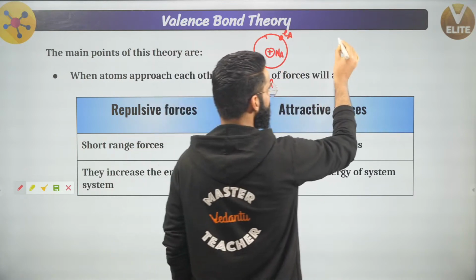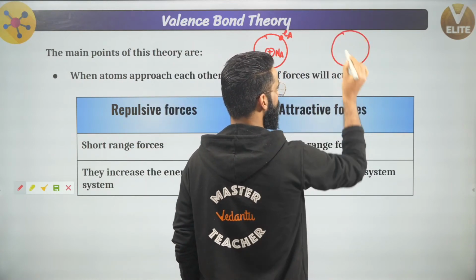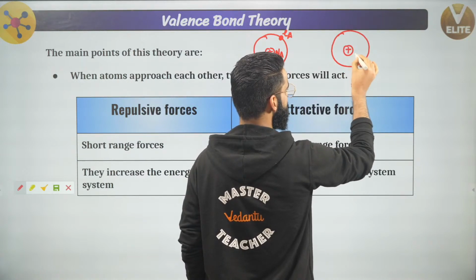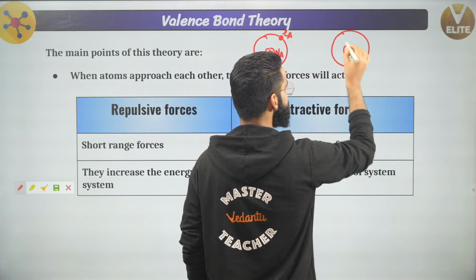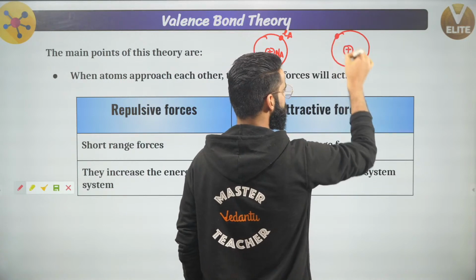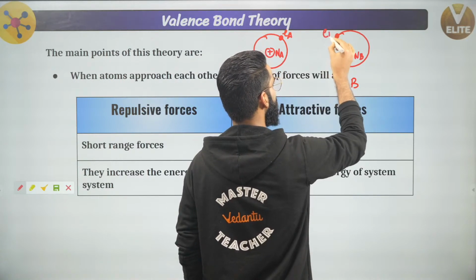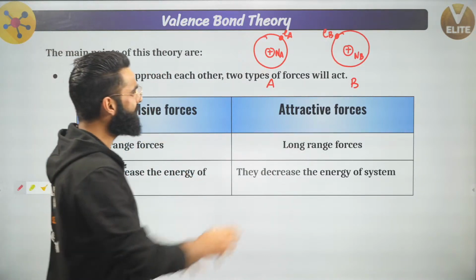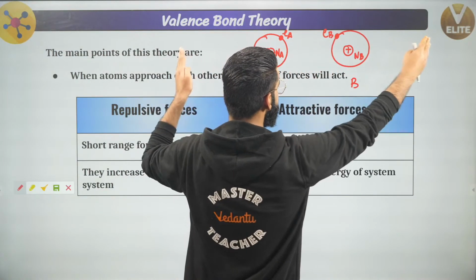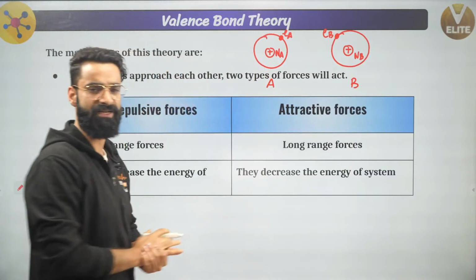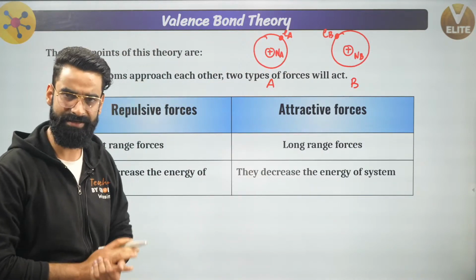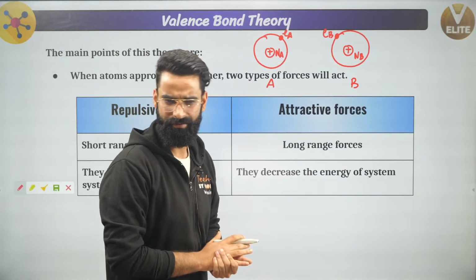Now I have one more atom, which I'm calling atom B. Let's assume this is the nucleus of atom B, which I'm representing by Nb, and this is the electron which belongs to atom B, which I call Eb. Now, when these atoms are at infinite distance apart, there will be no force of attraction between these atoms.